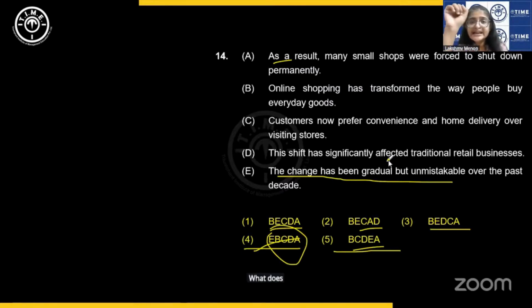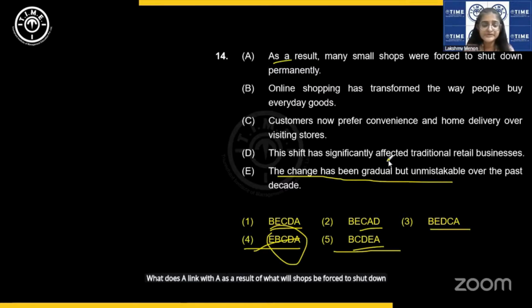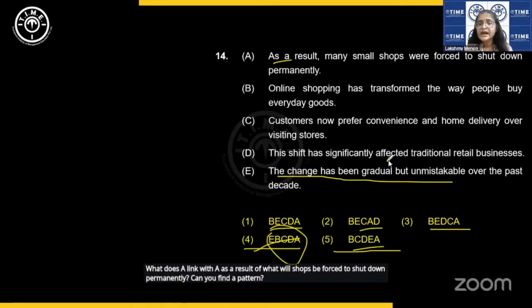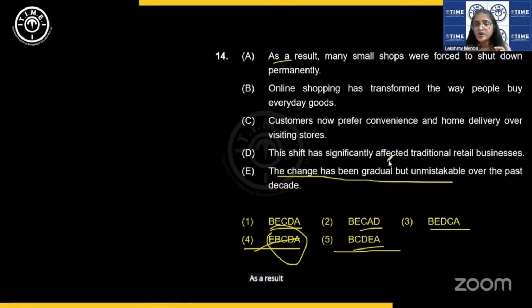What does A link with? As a result of what will shops be forced to shut down permanently? Can you find a pattern? As a result of what will shops be forced to shut down? A will follow which statement? Mandatory pair. Okay, I'm trying to third.